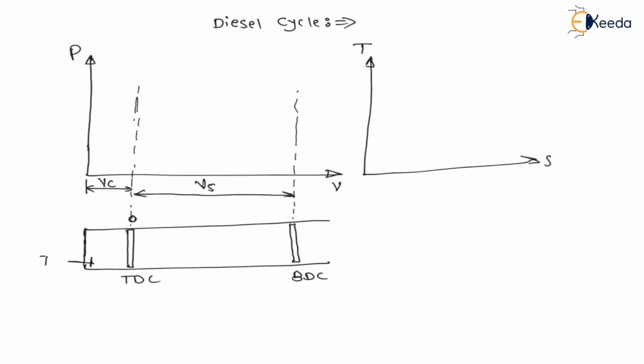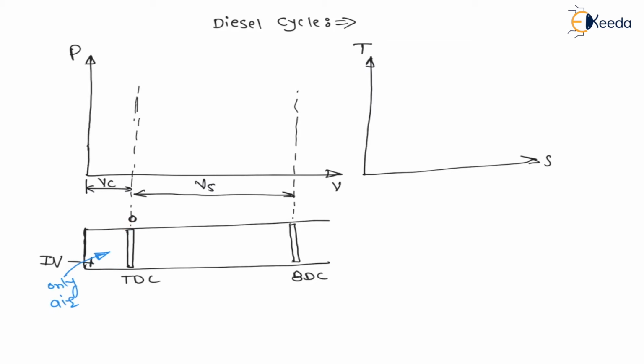For this CI engine or diesel engine, during the suction stroke, when the piston moves from top dead center to bottom dead center with the inlet valve open, only air is taken in from the outside atmosphere.